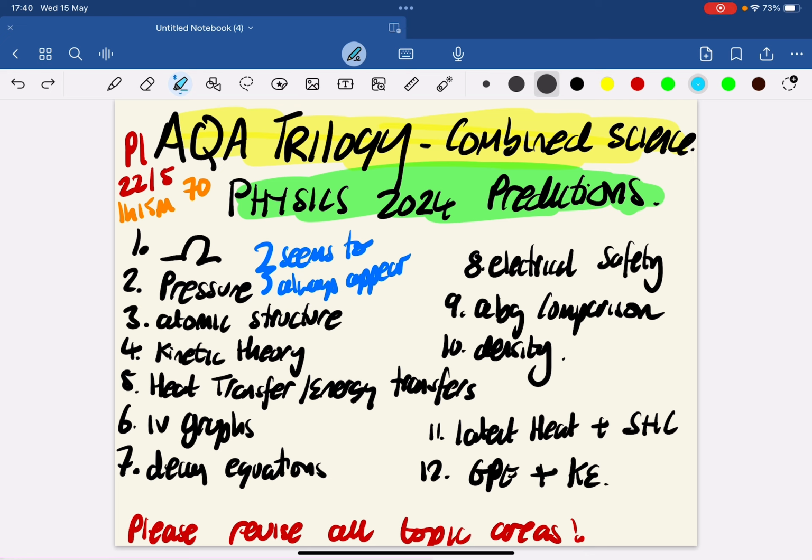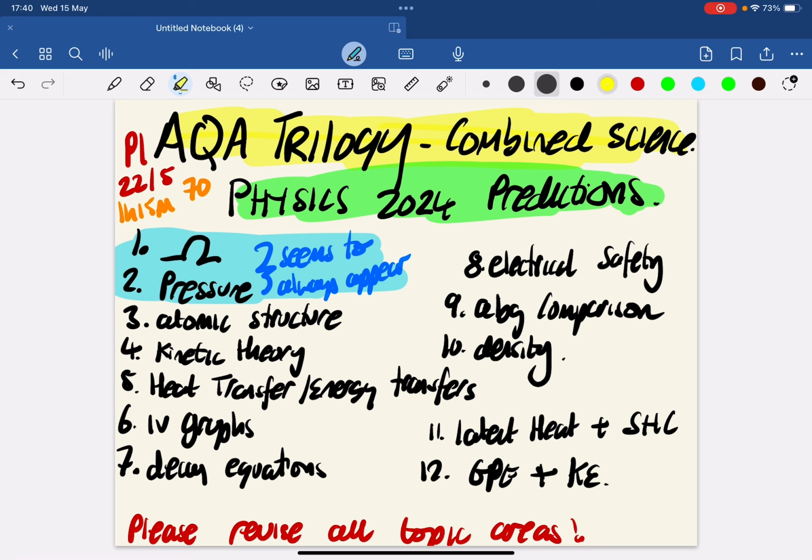Likewise, pressure. There seems to be a question on pressure in some form or another in most papers. So maybe we can expect that pattern and that trend again. That's explaining what pressure is, maybe in a 2 or 3 mark question, but also in various different contexts as well. So these two always seem to appear.